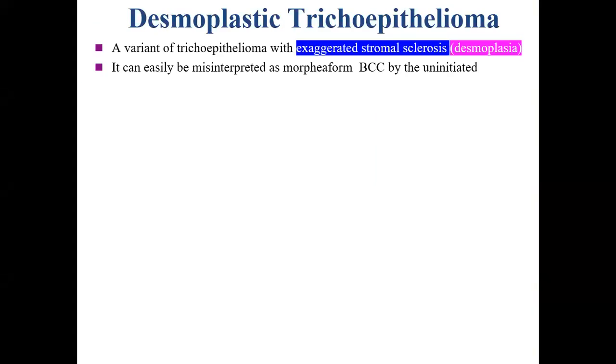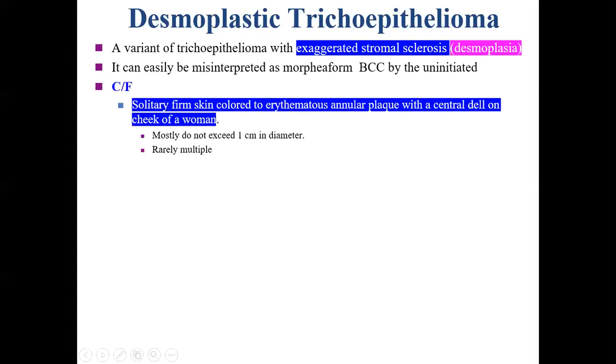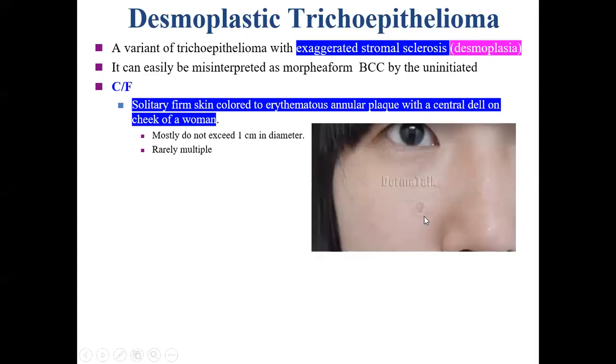With that, we come to the desmoplastic trichoepithelioma, a variant of trichoepithelioma with exaggerated stromal sclerosis, that is known as desmoplasia. I'll explain it in a moment. It clinically presents as a solitary, firm, skin-colored to erythematous annular plaque with a central dell on the cheek. This is the classical picture of the desmoplastic trichoepithelioma.